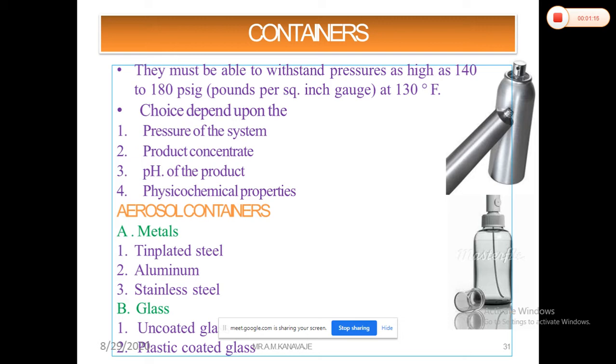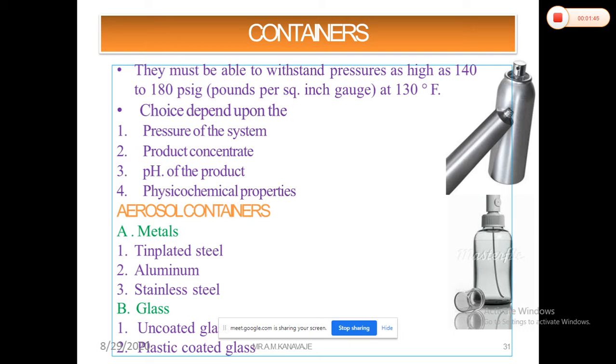the containers also. We have seen in a propellant, reactions take place between the propellants and the product content. So sometimes it will liberate hydrogen that will exceed the inside pressure, and sometimes it will cause the rupture or bursting of that particular container also. So the pressure of the system is very much important while selecting the containers.